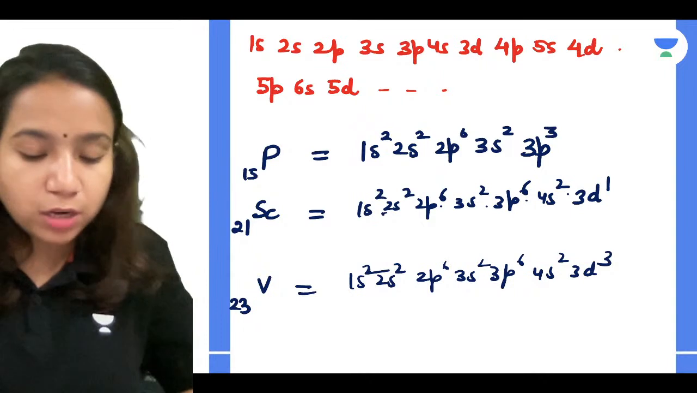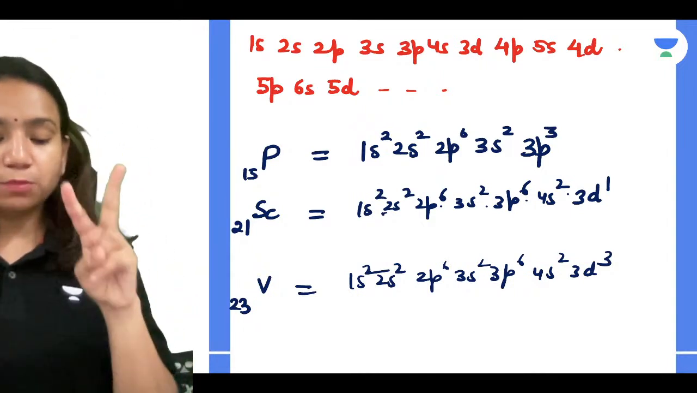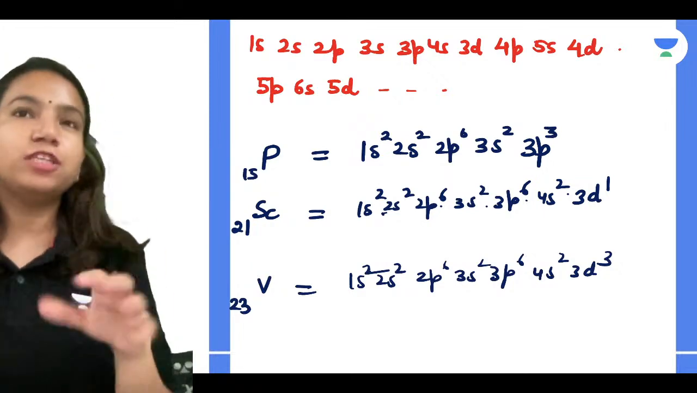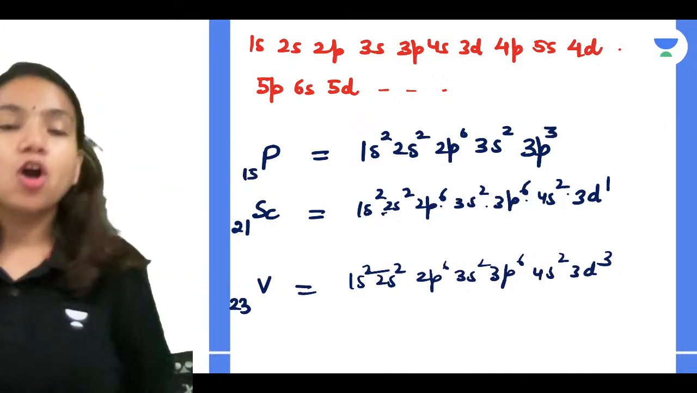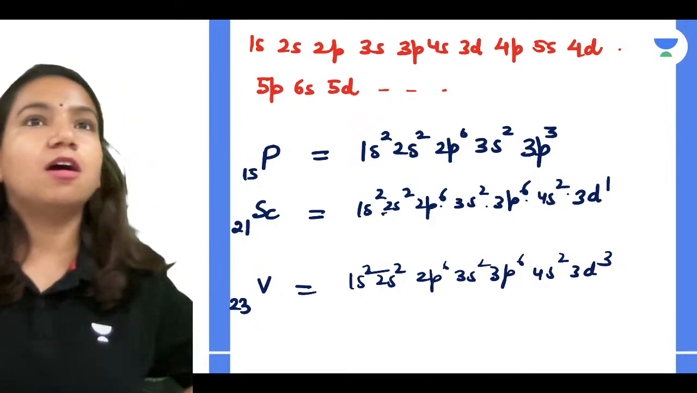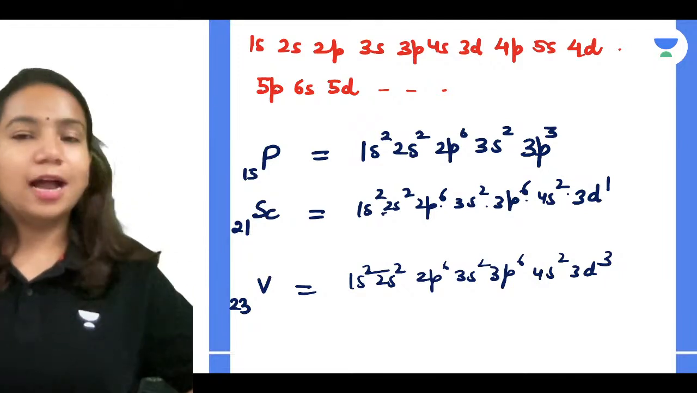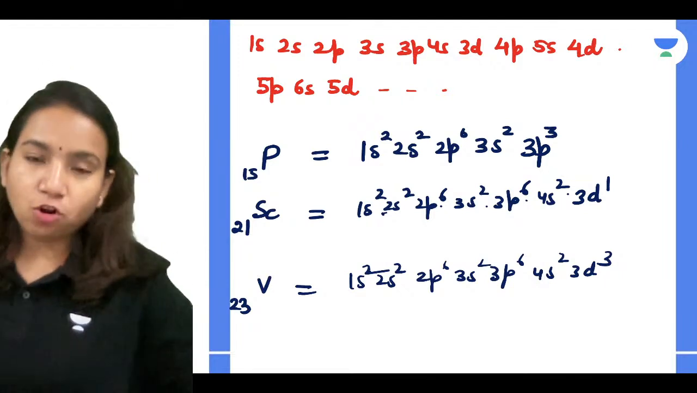A particular subshell can have a particular number of electrons. Like the S subshell can have 2, P subshell can have 6, D subshell can have 10, and F subshell can have 14 electrons. And then we arrange these orbitals in the form of increasing order of energy, and when we did that, we got this order.